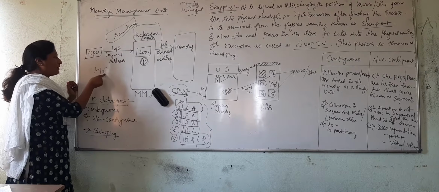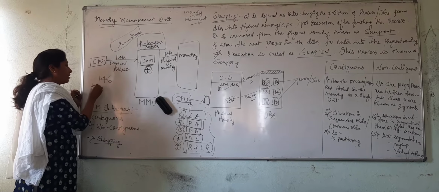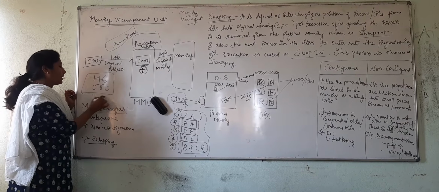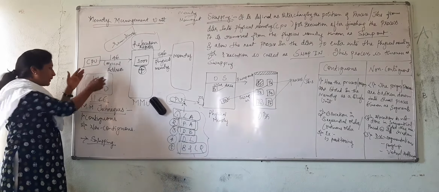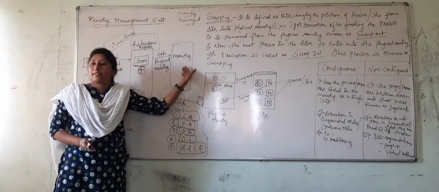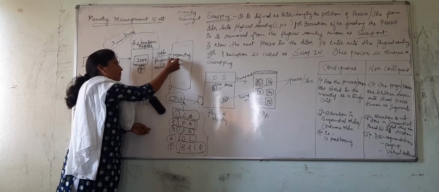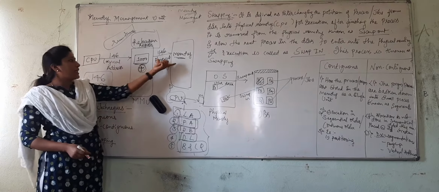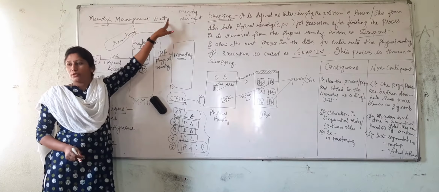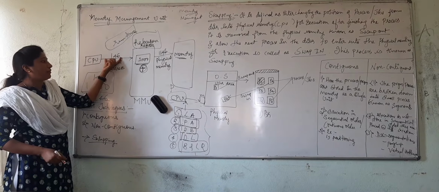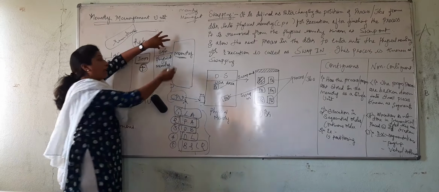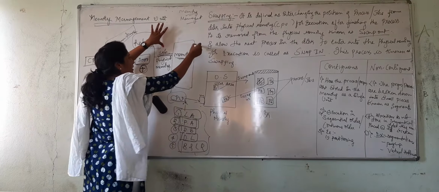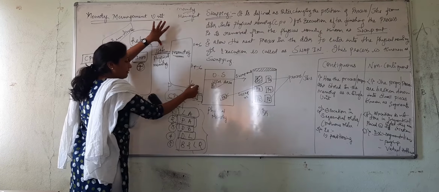The CPU address generated is 146 and my relocation register value is 1000. By adding these, it will be 1146, right? This particular address is going to map into my physical memory. This physical memory is nothing but the main memory, right? So this relocation register is going to map between logical and physical addresses with the unit called the MMU. Okay? So here we are just adding 146 plus 1000. It means in this memory, where this particular address might be located, we don't know exactly where it is located. It might be here, it might be here, wherever it is. We don't know, right?